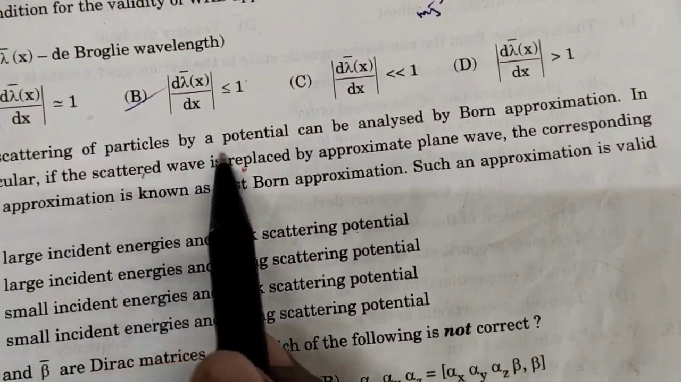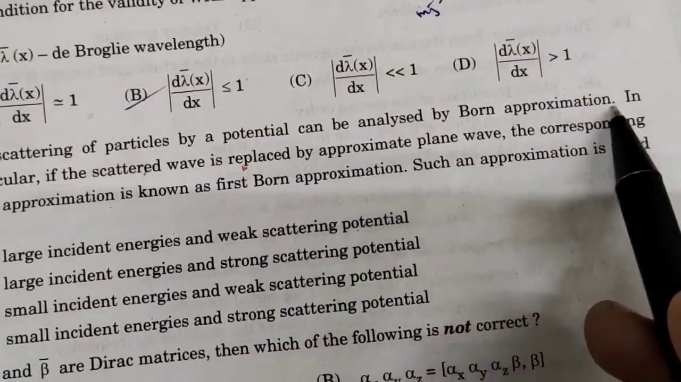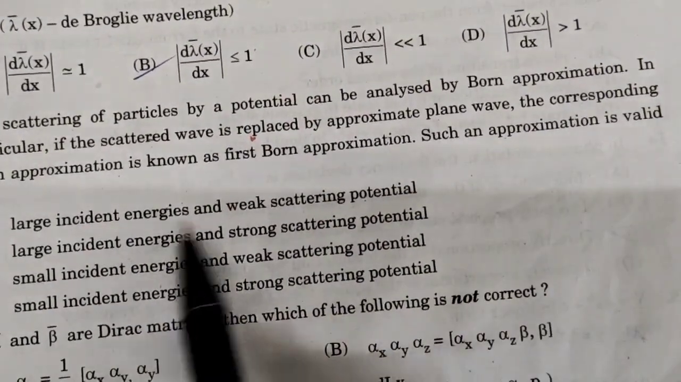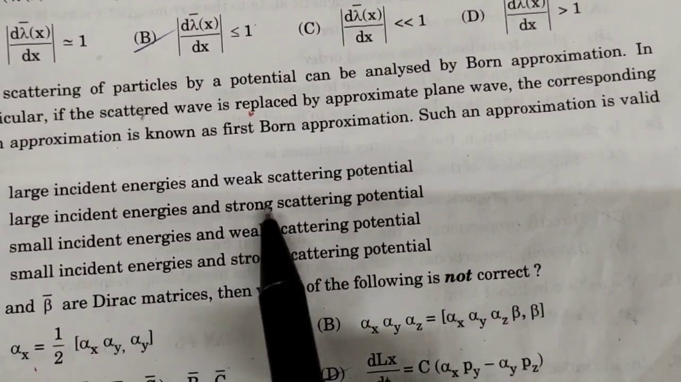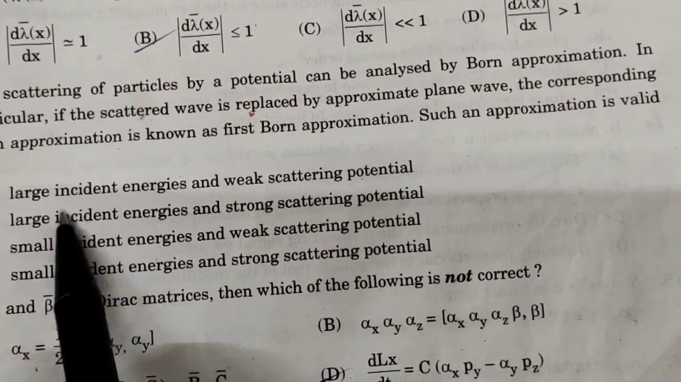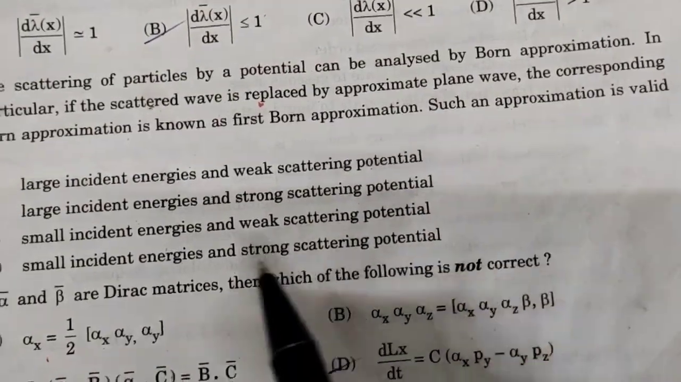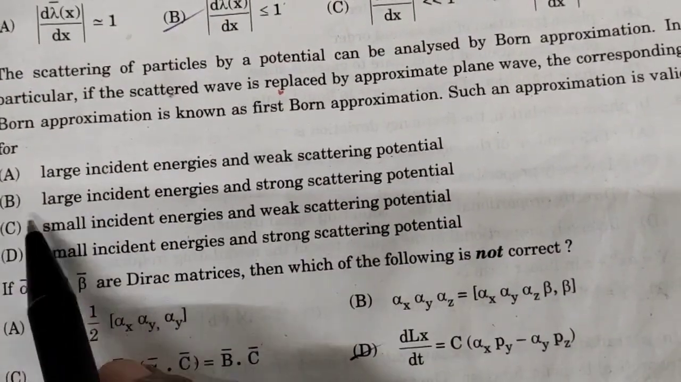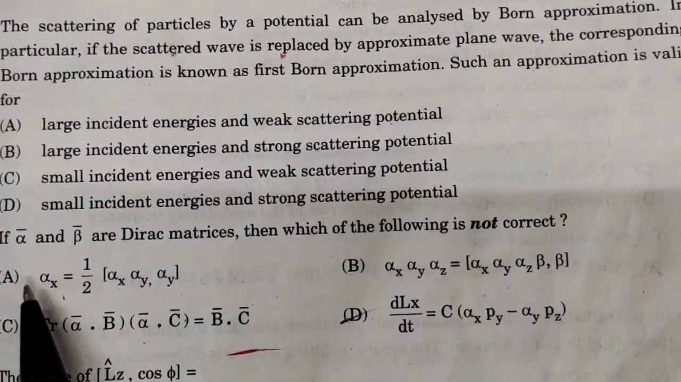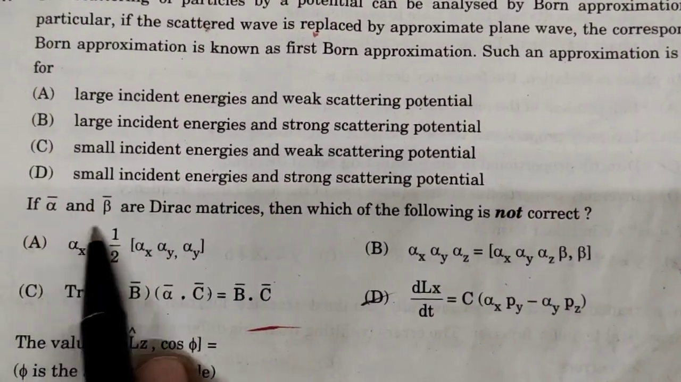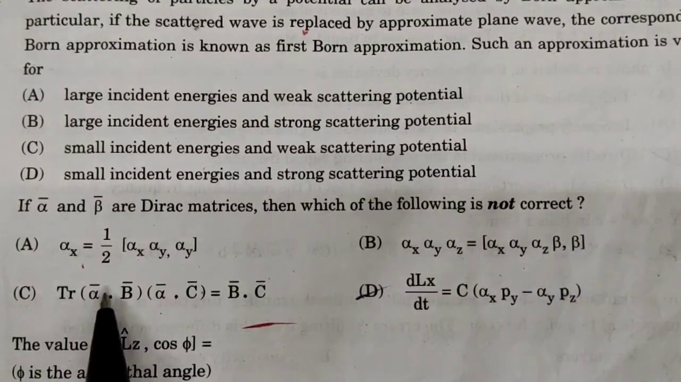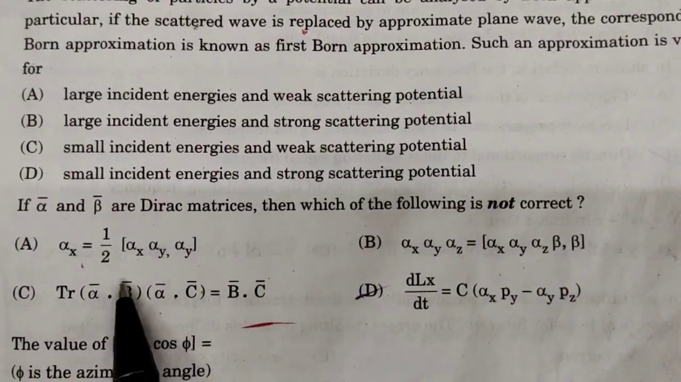The scattering of a particle by a potential can be analyzed by the Born approximation. The Born approximation is valid for weak scattering potential. Here for weak potential there are two options, so I have a little bit of confusion in this. Option A or option C is correct. And question number 8, in this, options A and B are correct.